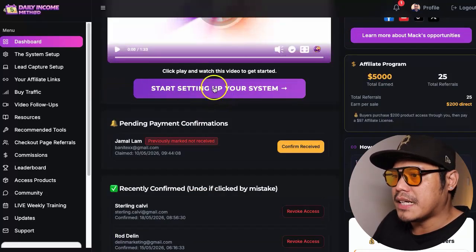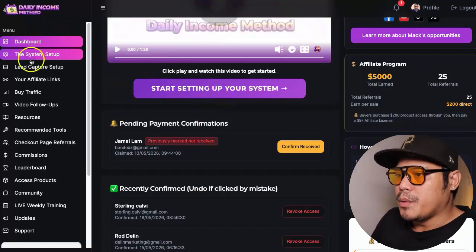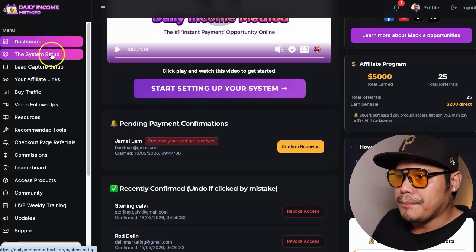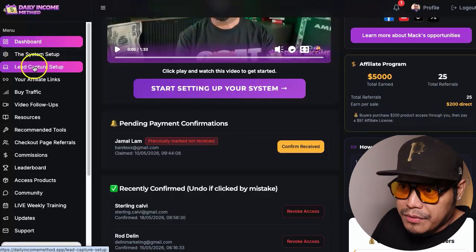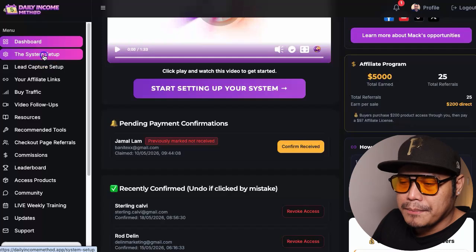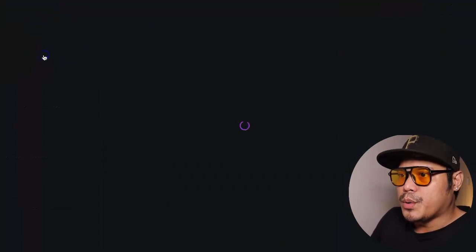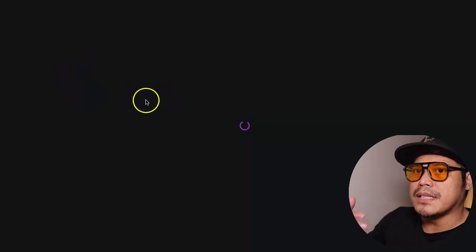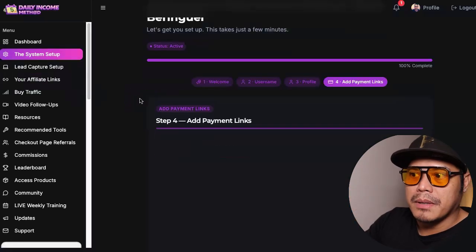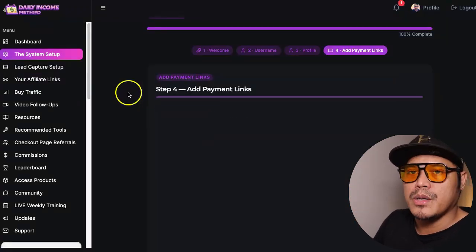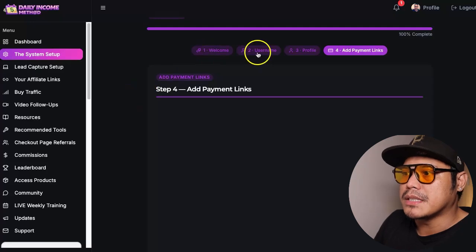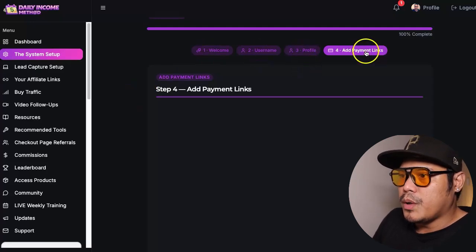So when you click on start setting up your system, this one on the left, it will go down to the system setup. And when you click on system setup, that is where you will be able to set up your payment, because that's the most important part, right? You want to get paid your commissions. So you go to the welcome, put your username, update your profile, and then add payment.